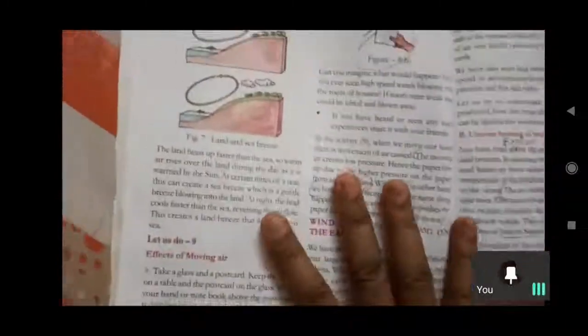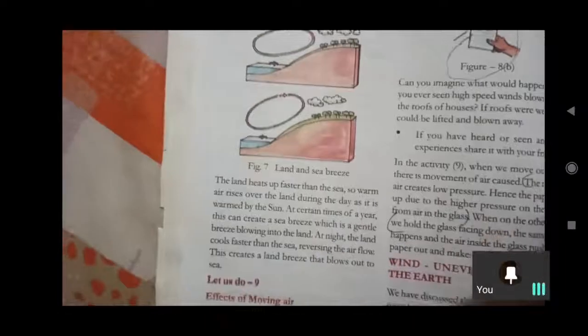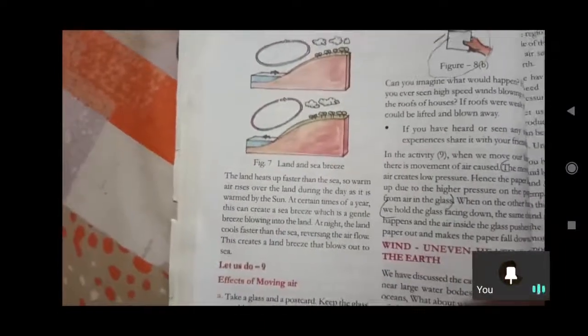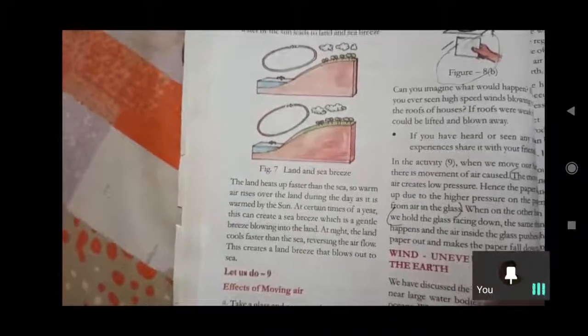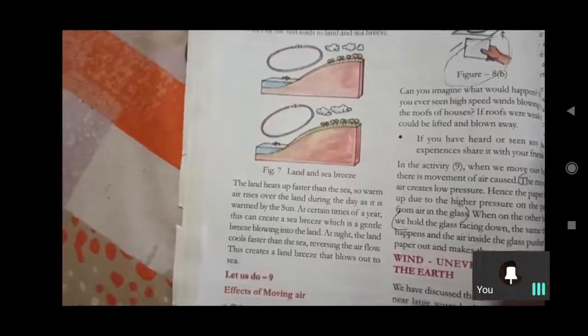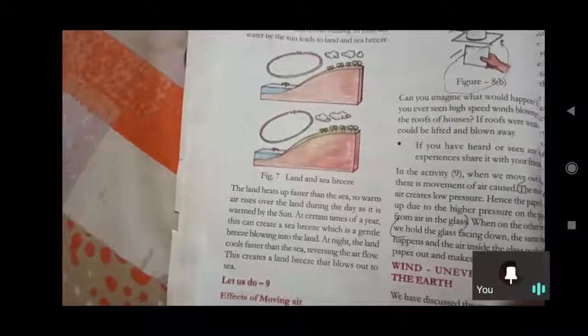And one more thing I want to tell you here, night time and daytime, due to high density, low density and hot environment, we can observe the land heats up faster than the sea in the daytime. Because of sunlight, the air on the land will be more hot. So land heats up faster than sea at that time.